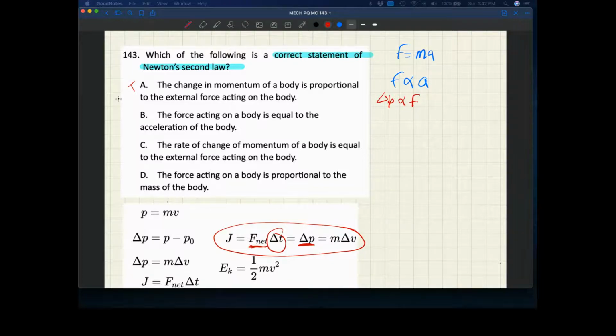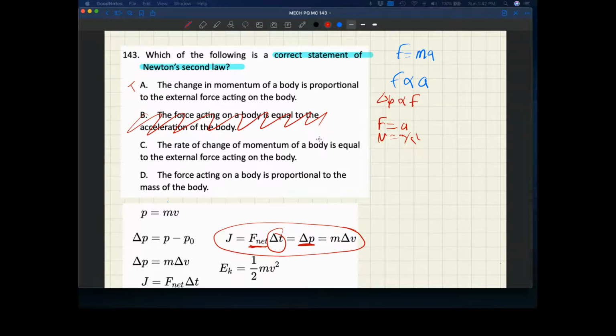It may not be quite true in terms of physics, but we're just determining whether we can eliminate it because it's patently false. The force on the body is equal to the acceleration. F equals a. Newtons equals meters per second squared? No, false. So this one's out. That's just a false statement.